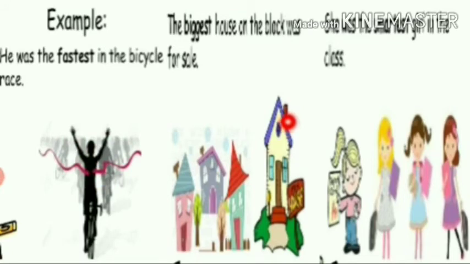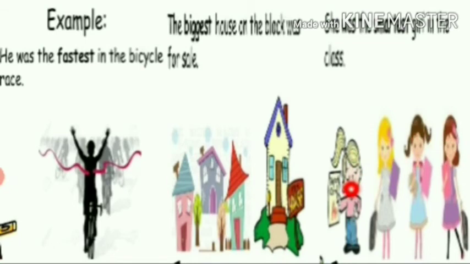The biggest house: there are many houses, and the biggest house on the block was for sale. Then she was the smartest girl in the class. Many girls were there, but she is the smartest girl. We are comparing one person with many. That is superlative.